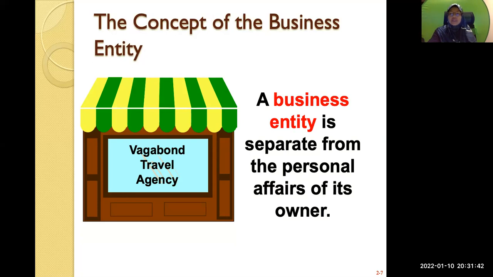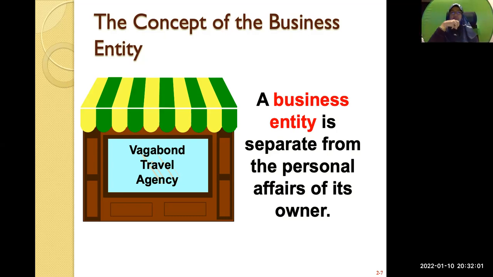The entity, ABC Sdn Bhd, and the shareholders are two separate entities. So whatever the company is doing, the shareholders are only responsible to the amount of the investment they have in the company.